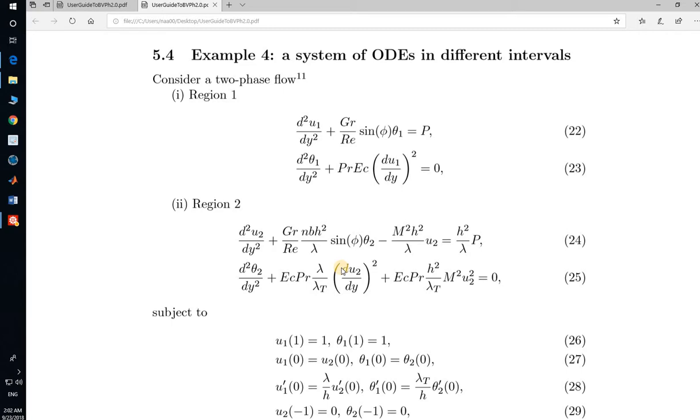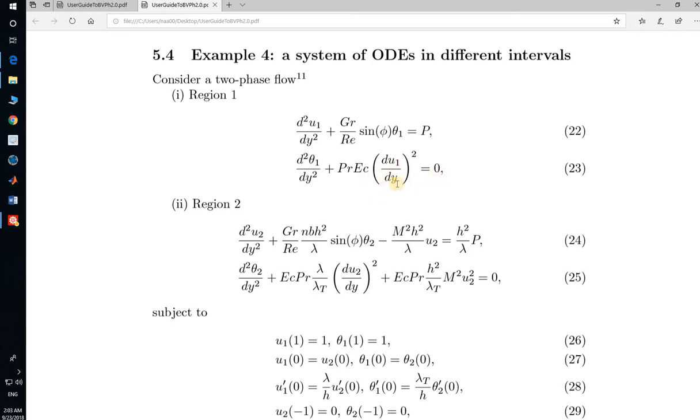Today's lecture is about the solution of non-linear coupled equations with the help of bvph2. This is the built-in code. We are on example number 4, and that example is an open source example. You can download it. But what are its effects, how can you run this example, and how much time is required to run it? All of these things are questionable, and we are going to try to answer